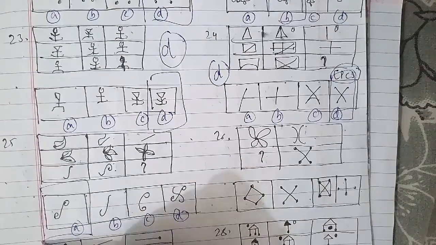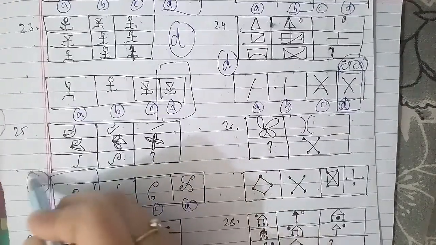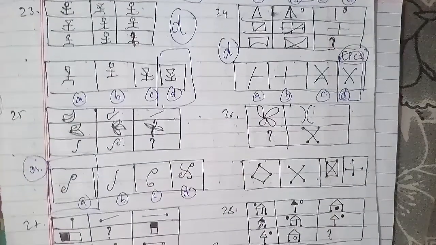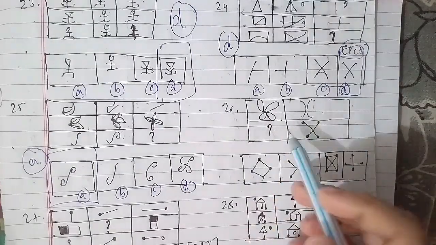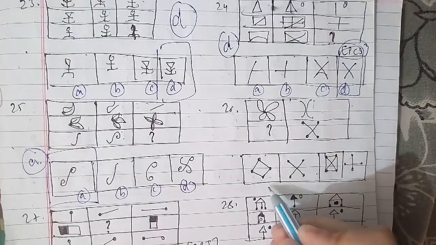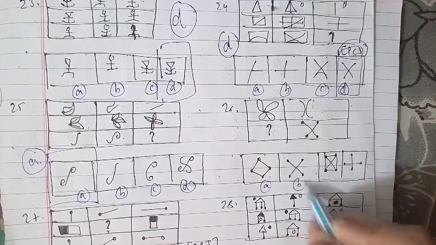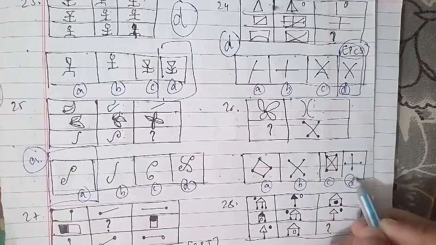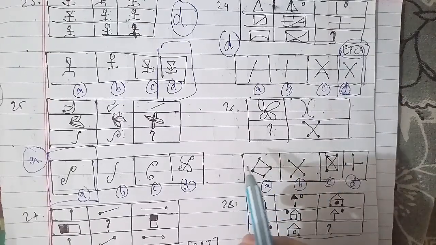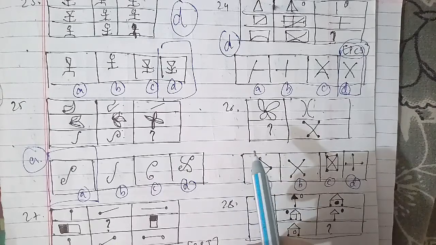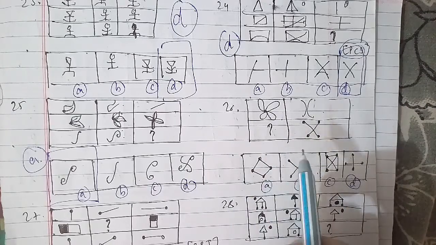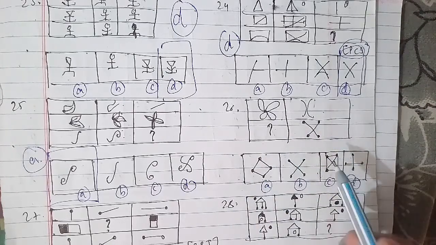Now we'll go ahead with another one, which is the 26th question of the session. As you can see here, these are figures A, B, C and D. What we have to find out here is that the second figure in each row is a part of the first figure, and the figure which we will be having as an answer is the C figure, the right answer for this question as well.